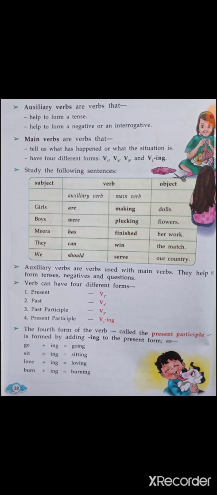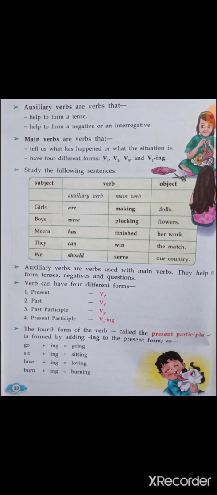Auxiliary verbs are verbs used with main verbs. They help to form tenses, negatives and questions. We already learned about this, that auxiliary verbs are used with the main verbs and they help the main verb to form the sentence. Verb can have 4 different forms.